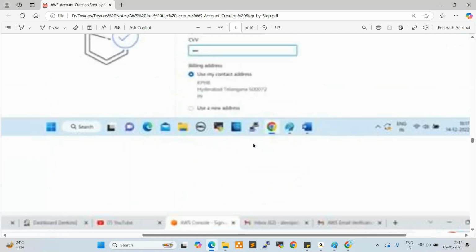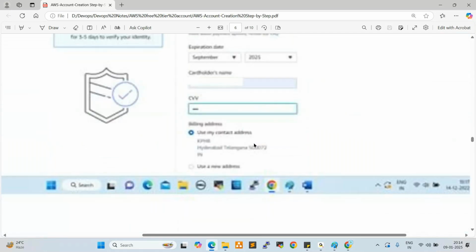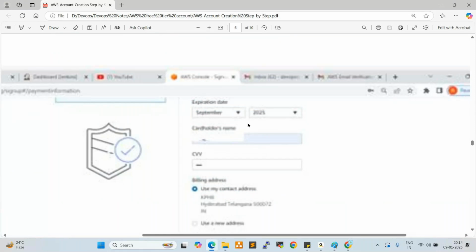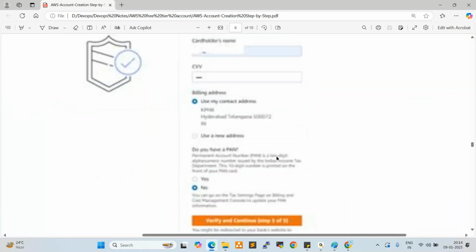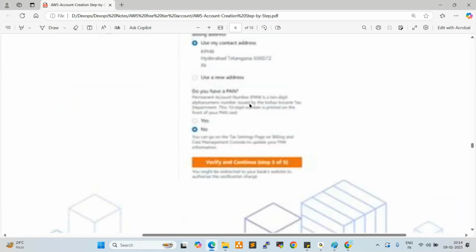Give the expiration date, cardholder name, CVV. So after that, billing address, two times I pasted here. Okay, anyways. So next one is PAN card. You can give yes also, nothing to worry. You can select yes, and it will ask you to provide the image, PAN card image, front page that you can upload here.